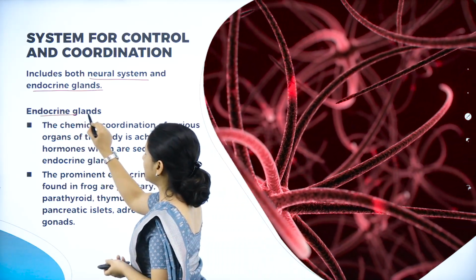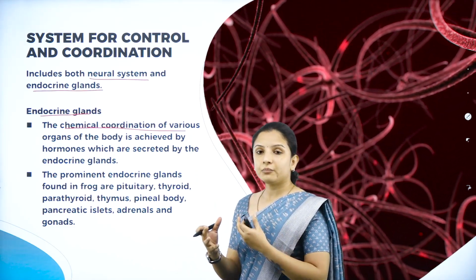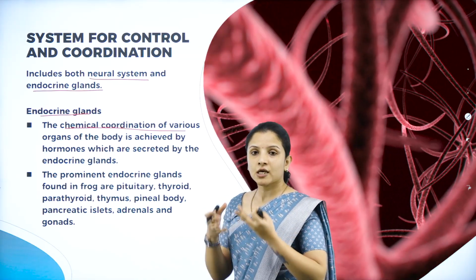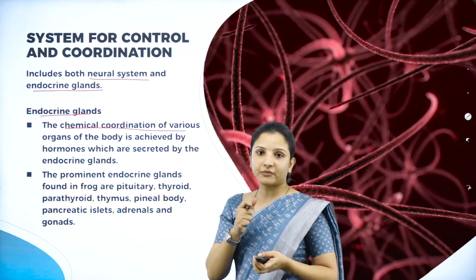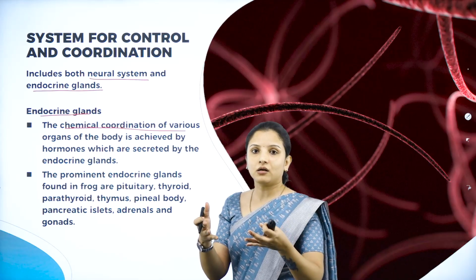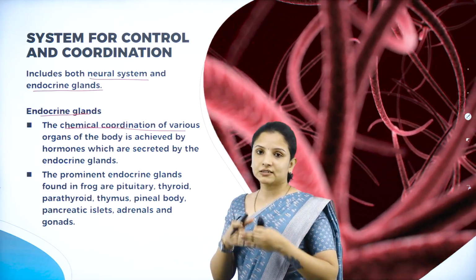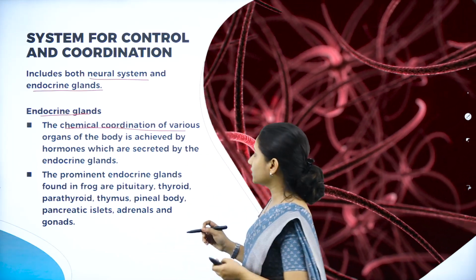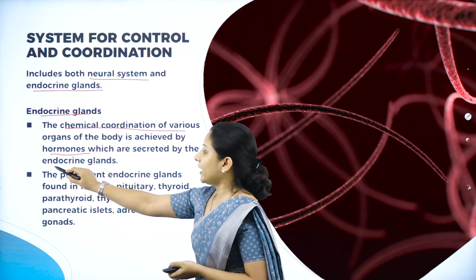The endocrine glands bring about the chemical coordination of various organs of the body. There must be a coordination. Say for example, the frog sees an insect sitting on a branch. It has to put its tongue out, and with a quick snap, grab that insect with its sticky tongue, right? If it has to stick its tongue out at that particular moment, then some signals have to be sent to the brain. And how are the signals sent? It is through chemicals. Therefore, the chemical coordination of various organs of the body is achieved by various hormones which are secreted by the endocrine glands.